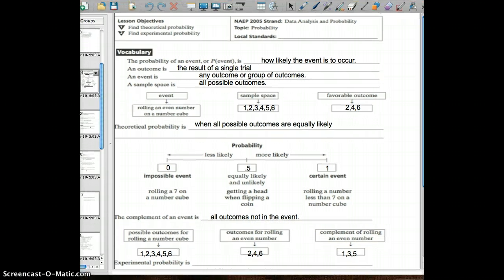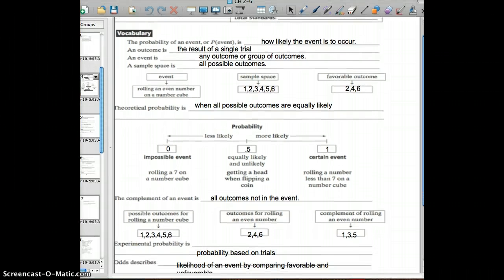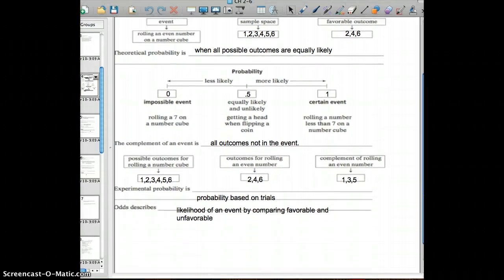So let's look at a few examples of those. The possible outcomes for rolling a number on a number cube are 1 through 6. The outcomes for rolling an even are 2, 4, and 6. So the complement are the outcomes that are not in the first event of rolling an even, which would be 1, 3, and 5.